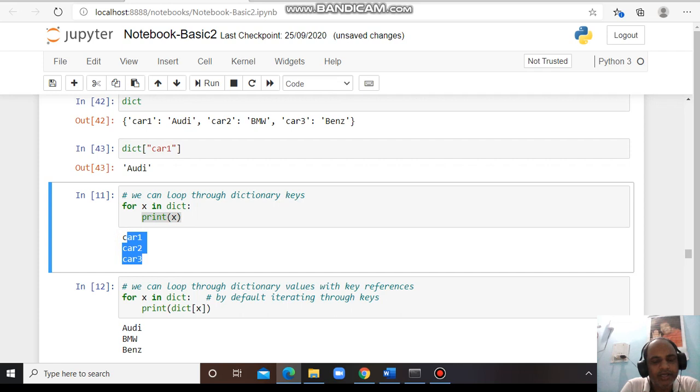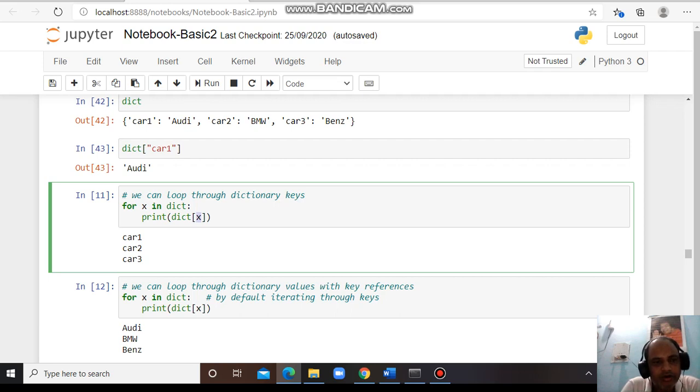If I want to print the values of the dictionary, then I have to write it this way. I have to close the bracket, because this is the key, and the dictionary is the variable, and if I mention the key name, it will extract the value of that key. For example, x is car 1, I want to see the dictionary of car 1.